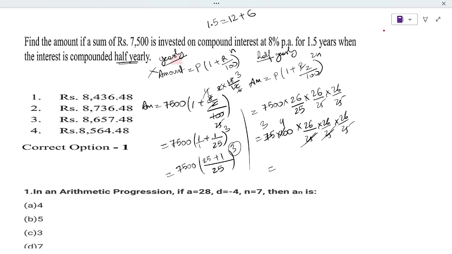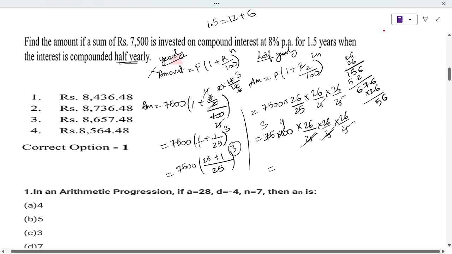We need to multiply 26 and 26. So 26 will give us 6 times 6 is 36, 3 in hand; 12, 15, 12, 1 in hand; 4, 5, 6. Again we are left with another 26. So here 6 times 6 is 36, 3 in hand; 42, 45, 4 in hand; 36 plus 4 is 40.